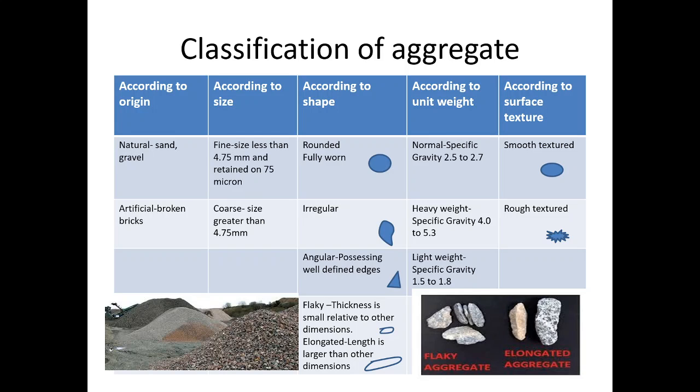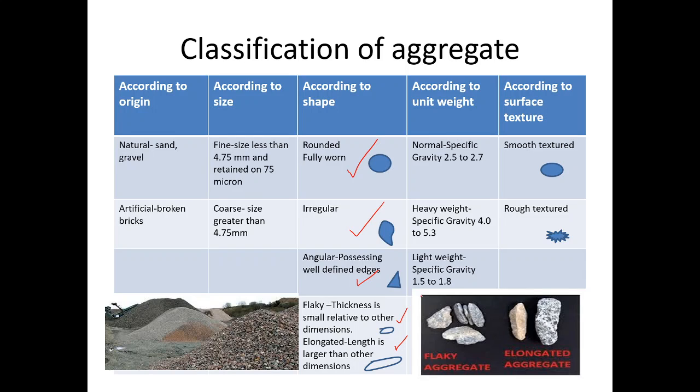whereas coarse aggregates are aggregates having size greater than 4.75 mm. According to the shape, the aggregates are classified as rounded, that is fully worn, irregular, angular, then flaky and elongated.